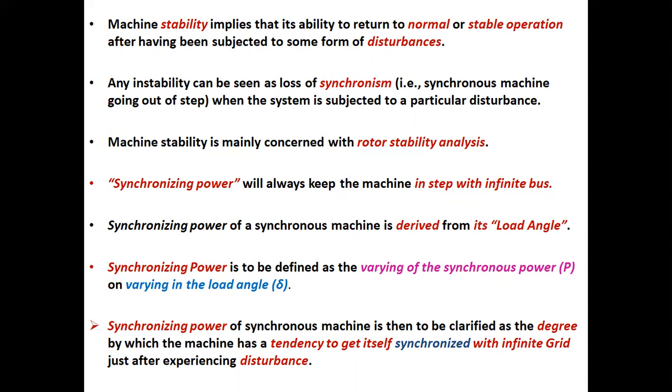Load angle is already discussed in previous Hydrogenator parts 14 and 15. Synchronizing power of a synchronous machine is then to be clarified as the degree by which the machine has a tendency to get itself synchronized with infinite grid just after experiencing disturbance.